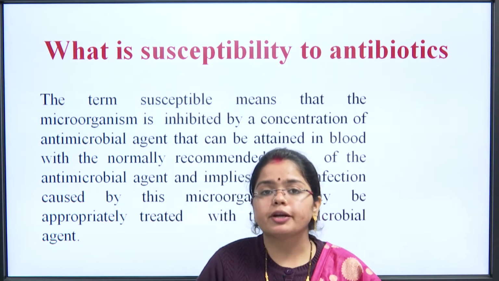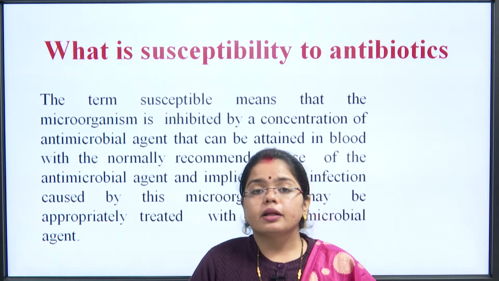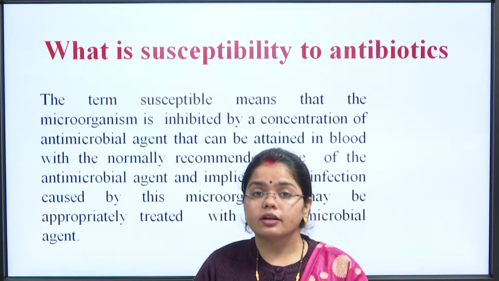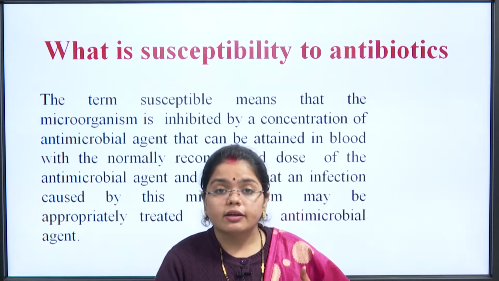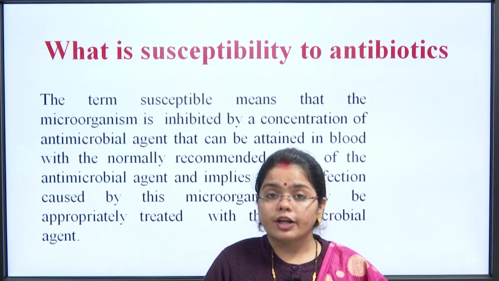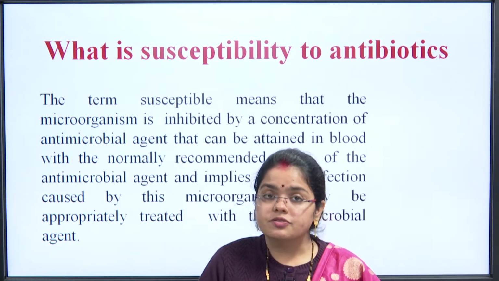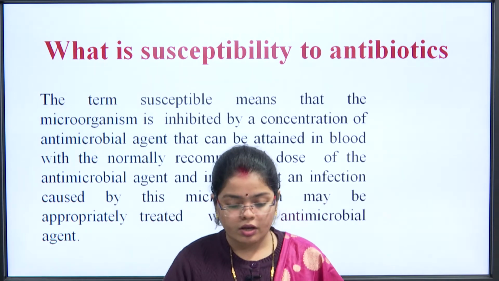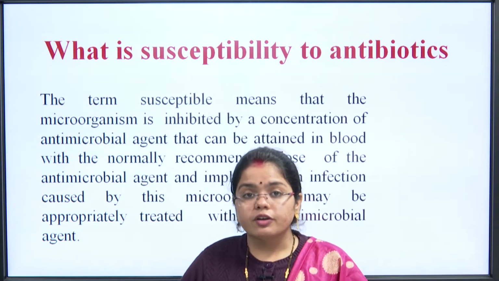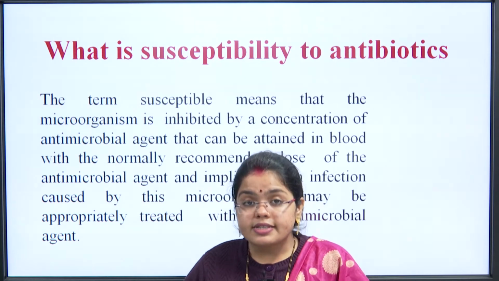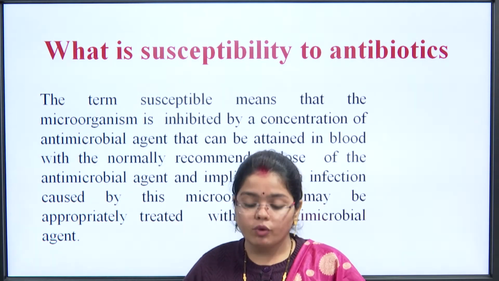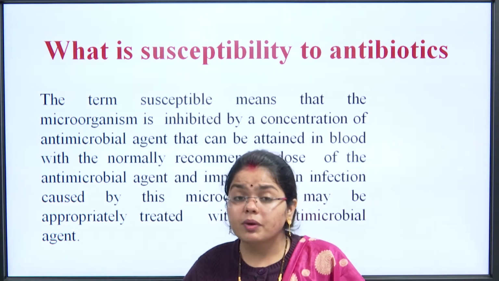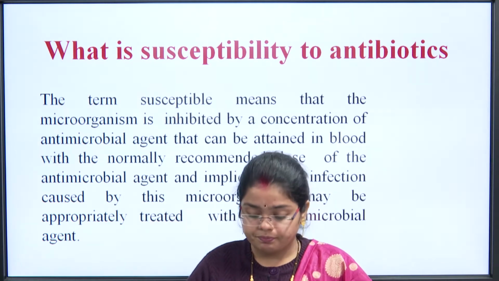When we talk about the susceptibility of a microorganism, that means that if a particular antimicrobial agent is present in that environment, in that culture or in that place or in our body, then that particular microorganism will not be able to flourish or will not be able to grow. So, when it happens, we say that the particular microorganism is susceptible to the presence of such and such antimicrobial agent. And what we understand by this concept is that microorganism A is susceptible to antibiotic B. That means the antibiotic B can be prescribed for that particular microorganism.